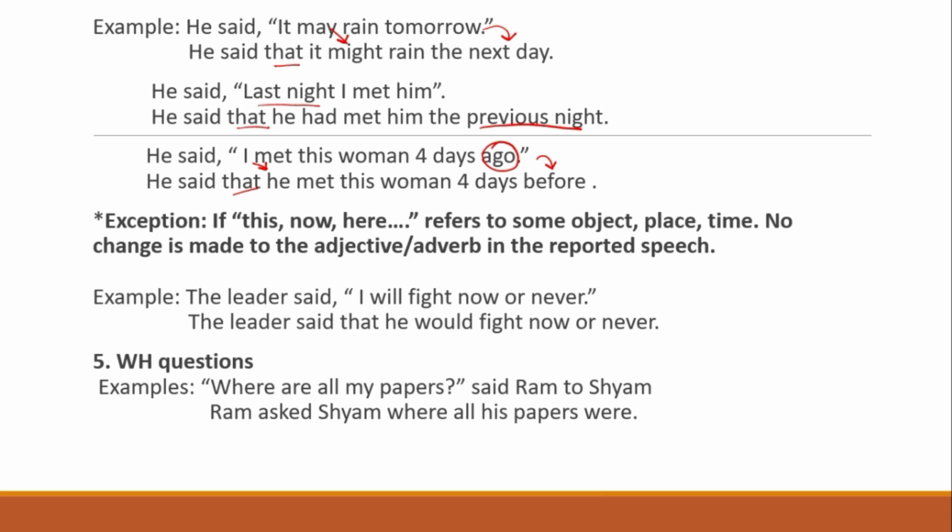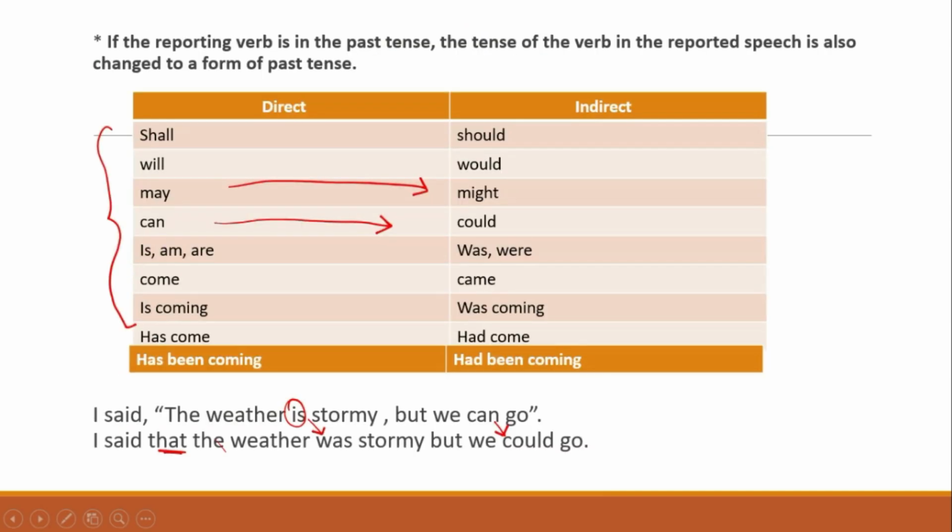So the leader said that he would fight now or never. वो अभी या फिर कभी नहीं करेगा. So it refers to a time, no? So that is why you don't change it. I will become he, will become would.